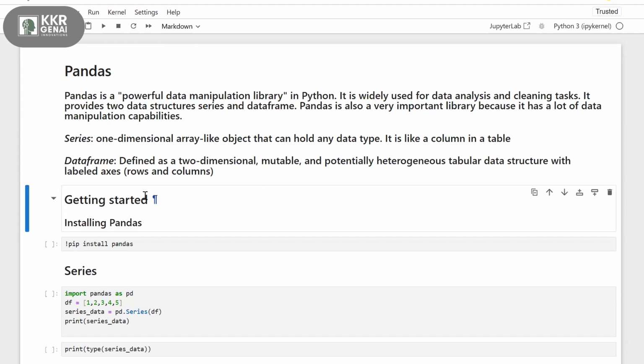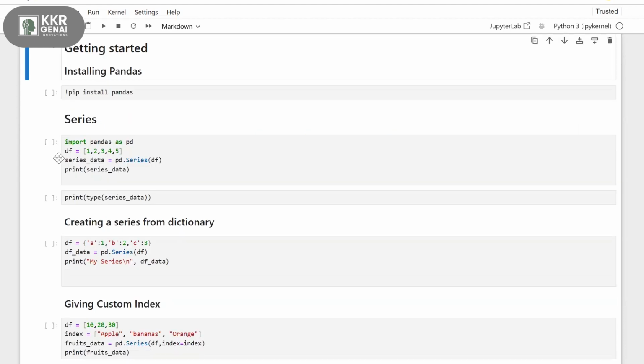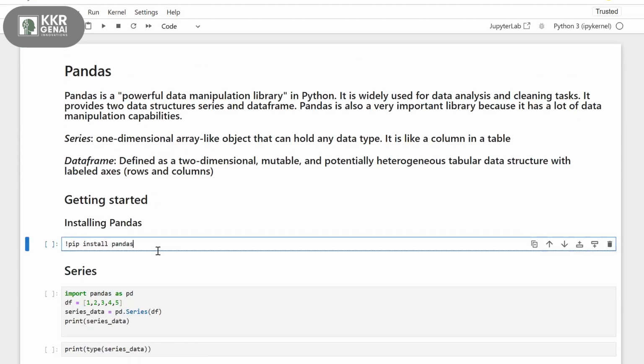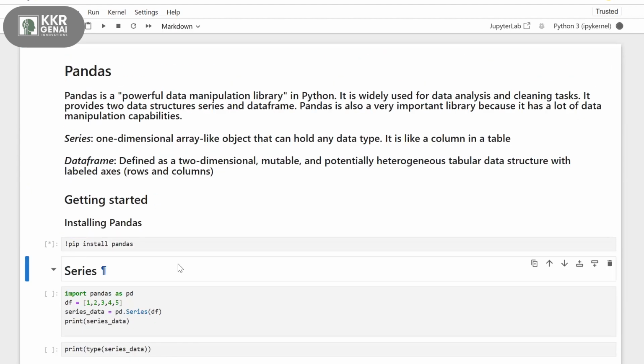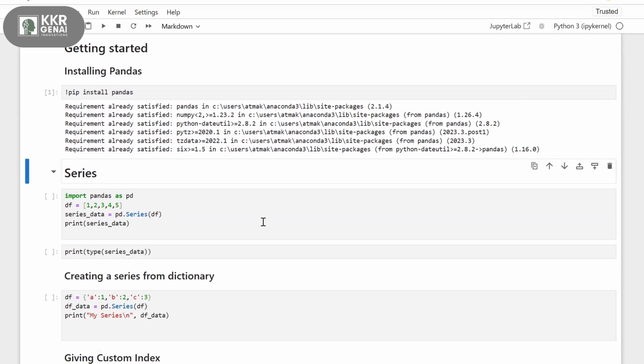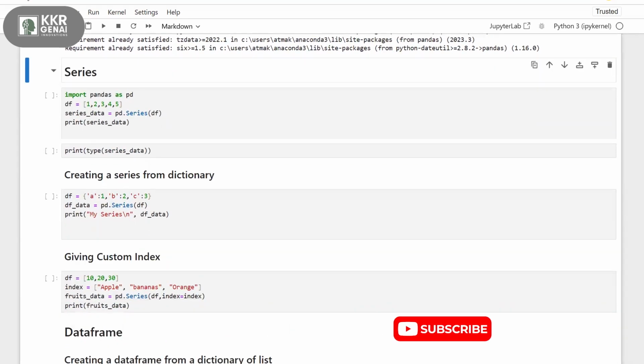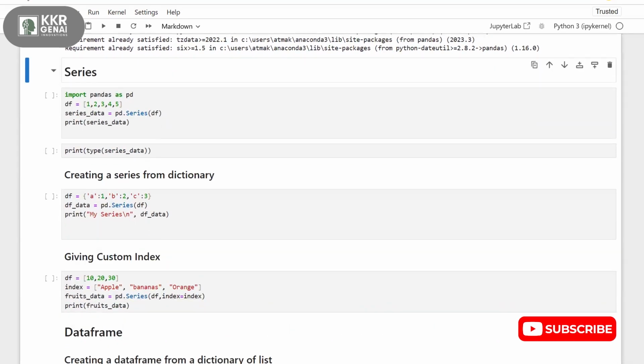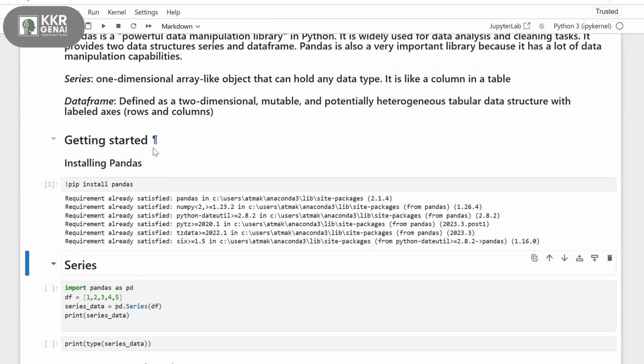Okay, let's see how series and data frames look. First, for installing pandas, you use the simple command pip install pandas. In general, you don't need to install NumPy and pandas separately because they come installed with Python. Now the series, one of the two main data structures in pandas.